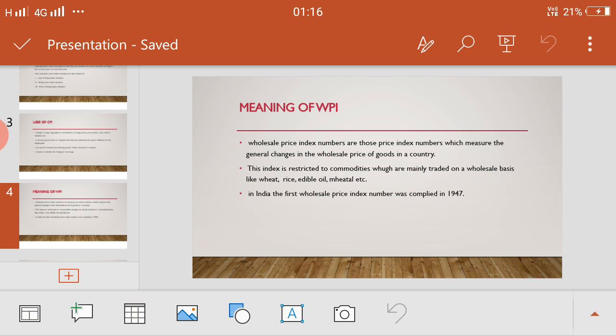This is another index number to calculate inflation, but what is the difference between the two? Consumer price index number deals with consumer goods and wholesale price index number deals with wholesale market goods. Wholesale price index numbers are those price index numbers which measure the general changes in the wholesale price of goods in a country.